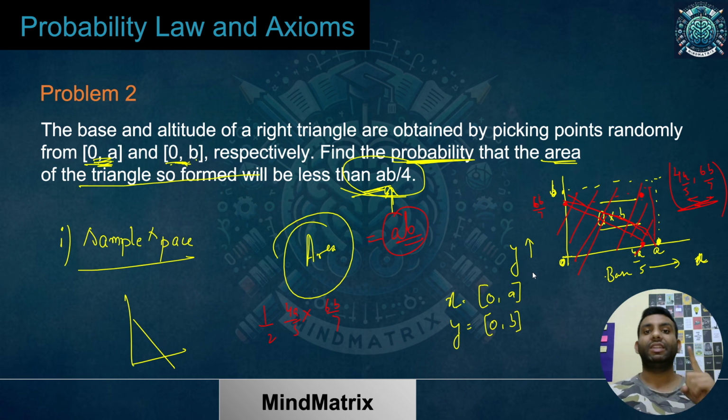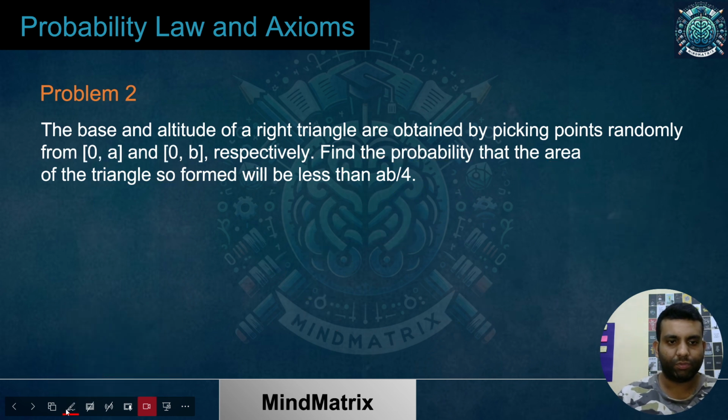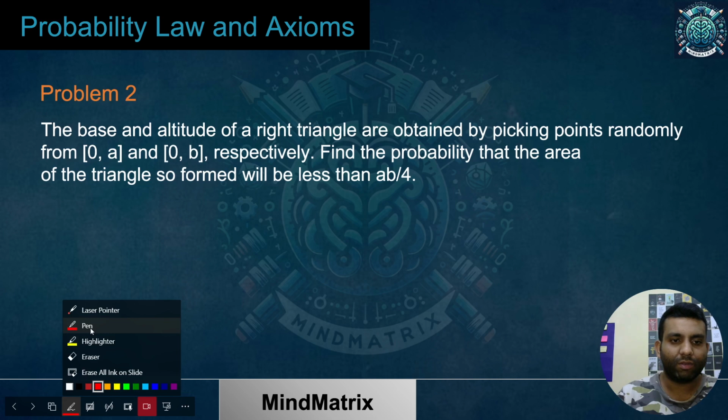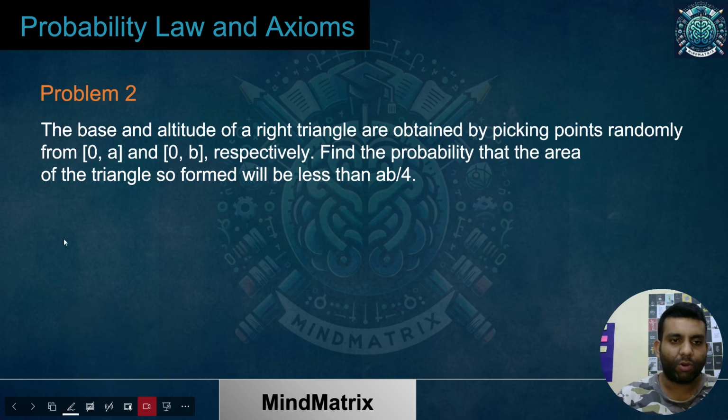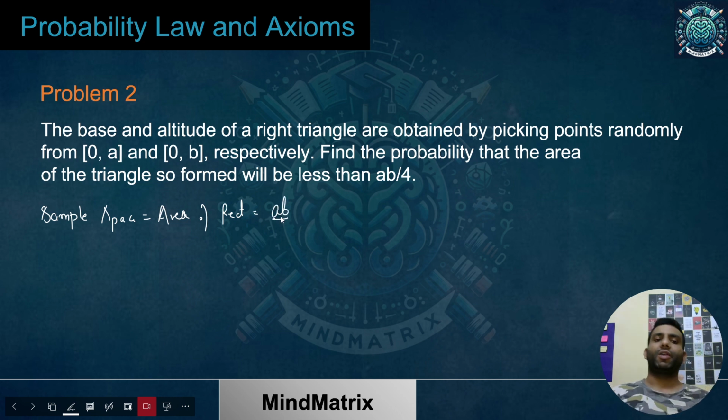Further, we'll talk about the event. So I hope this idea is clear. My sample space is the area of this portion, which is AB. I'll just remove everything now. So let me write that. What we have done till this point is talk about the sample space, which is the area of the rectangle, which is AB.